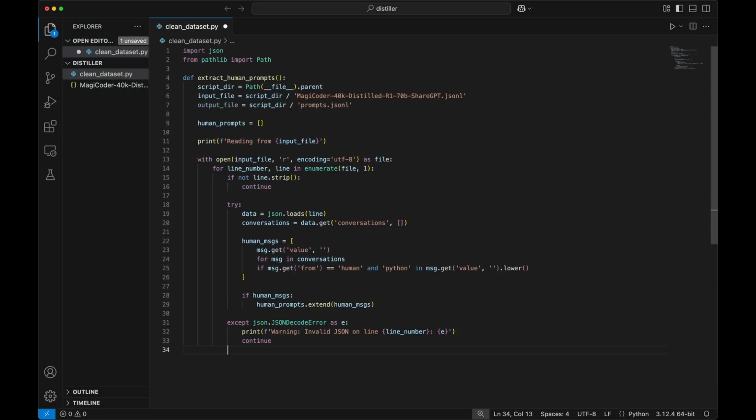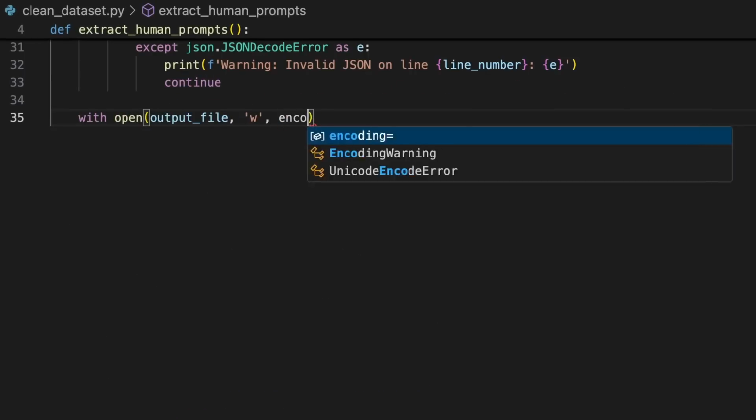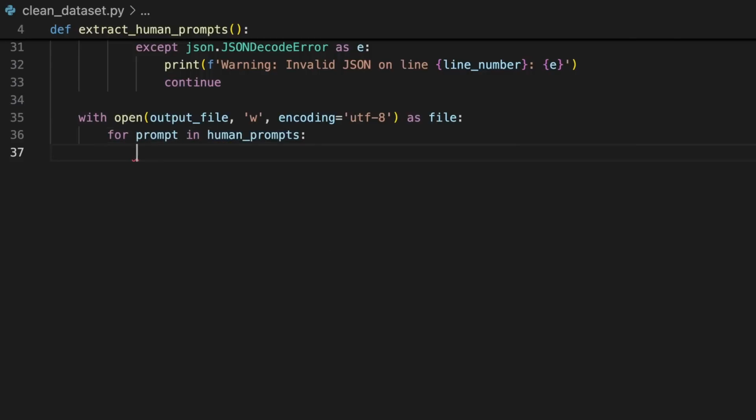What we need now is to create a new output.jsonl dataset file with only the prompts, which we do in Python by opening the file in write mode with this W parameter. With the new file open for writing, we can loop through each prompt in the human prompts list.